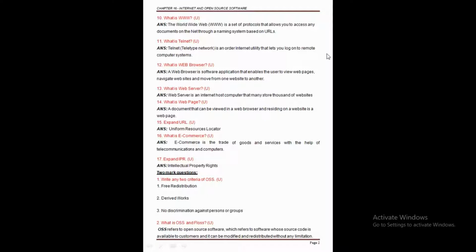we can say a document that can be viewed in a web browser and residing on a website is called a web page. Or in simple words, the web page uses HTTP, or we can say the internet page is called a web page. So clear this point here. The document residing on the websites is called a web page, and we know